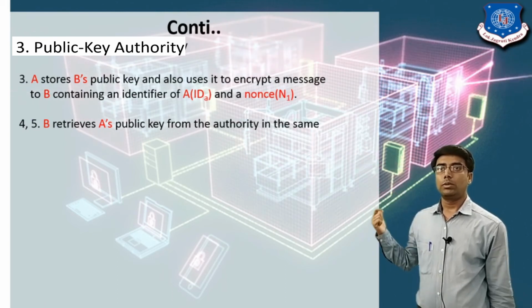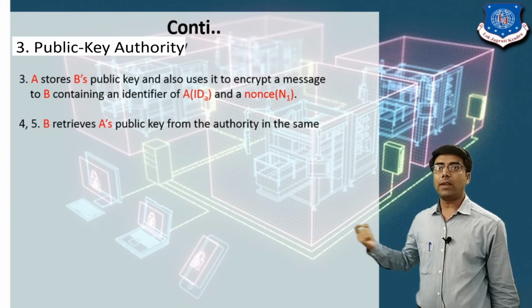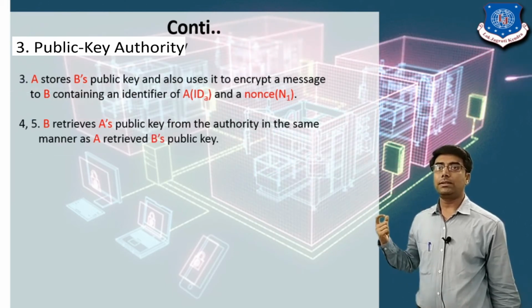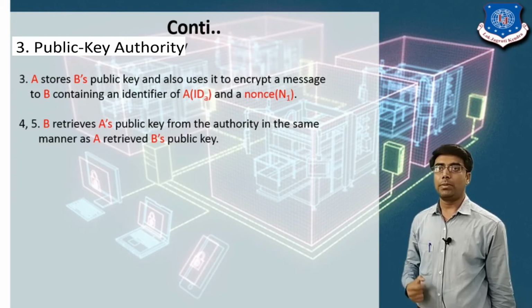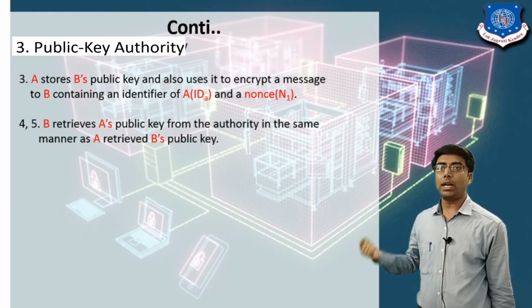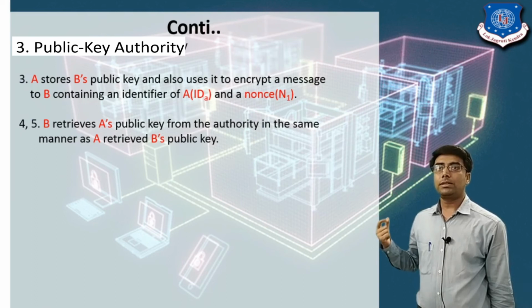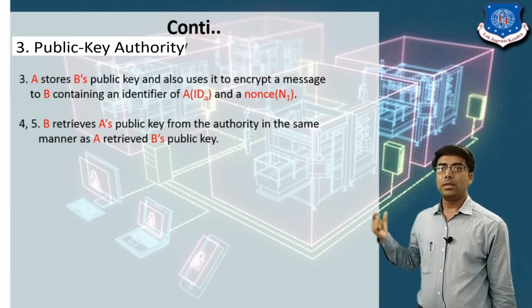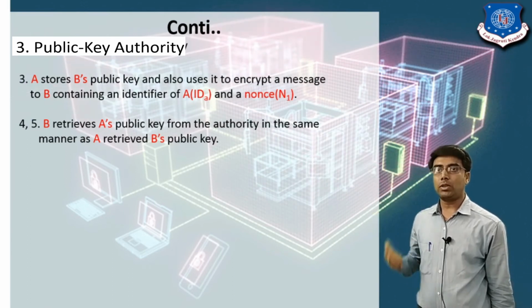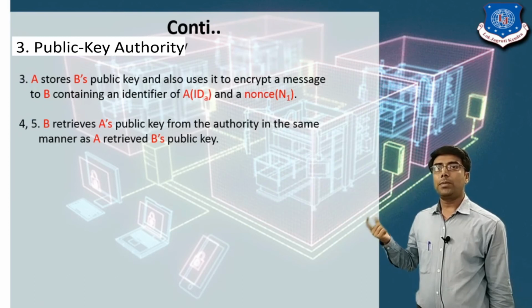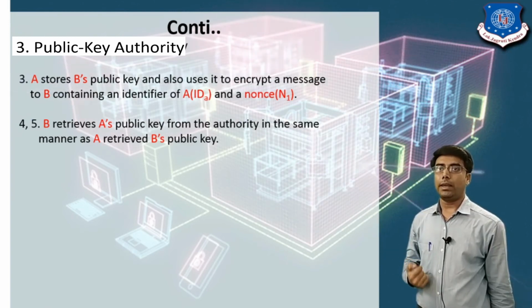It means user A sends ID A, the identity of user A, and the nonce. Now steps number 4 and 5: B retrieves A's public key from the authority in the same manner as A retrieved B's public key. It means if user B wants to communicate with user A, the same process is repeated by user B, which was done by user A. B sends the request to the public key authority with the timestamp T2, and in the reply message the public key authority sends the public key of user A.